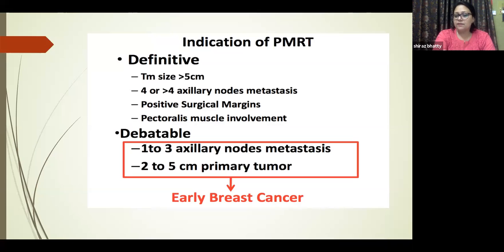This refers to early breast cancer. So basically they were trying to divide that early breast cancers do not need radiotherapy, and the bigger bulk diseases or later stages go for EBRT. That was the kind of discrimination they were trying to do.